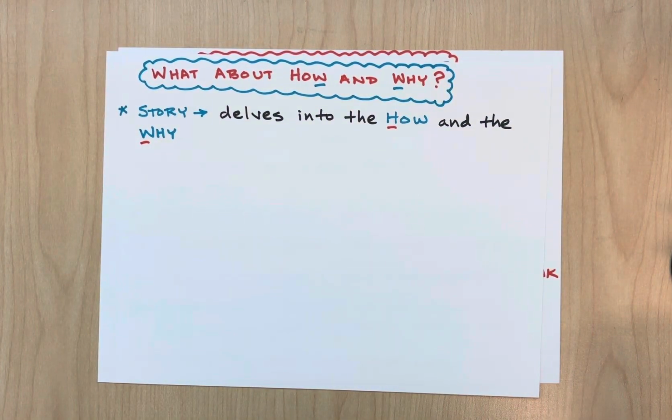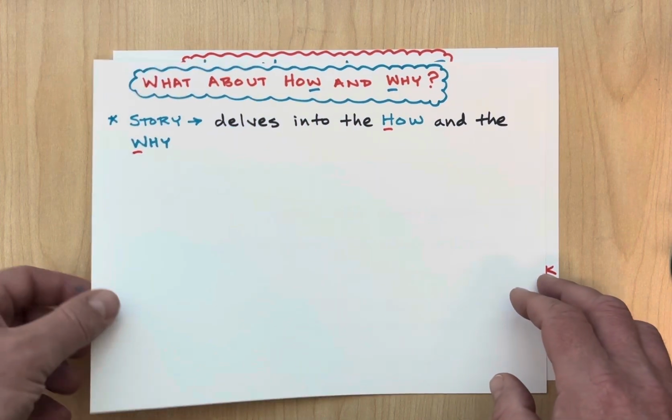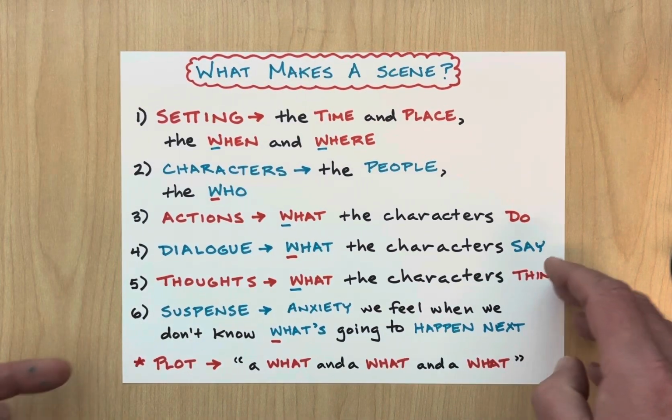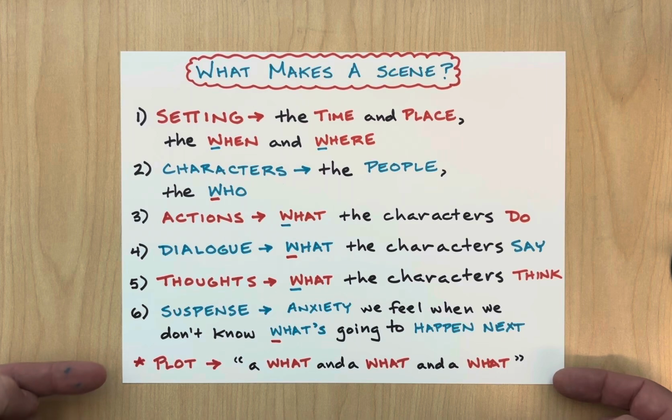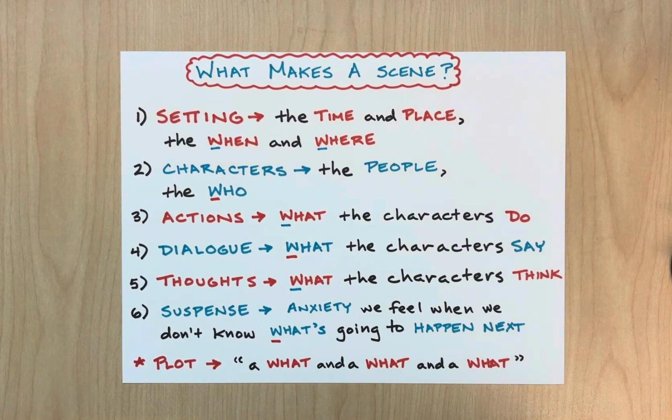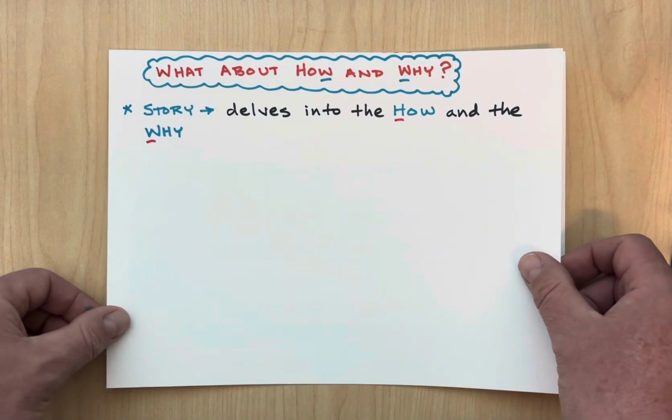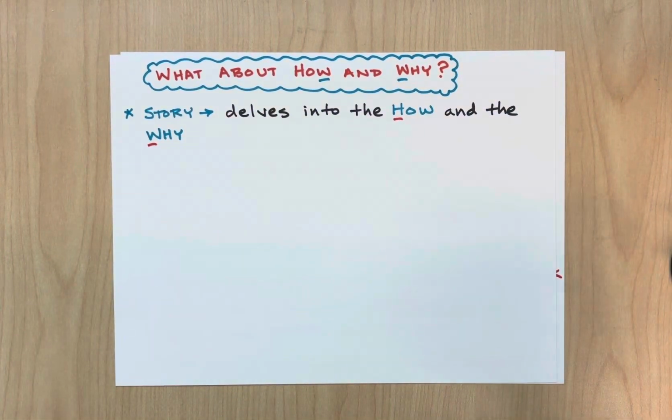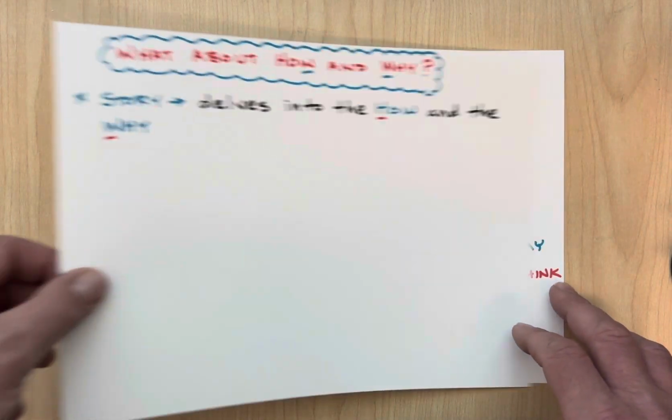We'll start to think about those a little later in this module on fiction when we read the story Happy Endings by Margaret Atwood, which is, in part, meant to make a perceptive point about the differences between a mere plot and a true story. As a preview, Atwood will argue that a plot is just one thing after another, a what and a what and a what, while story delves into the how and why. But back to our list of elements that make a scene.